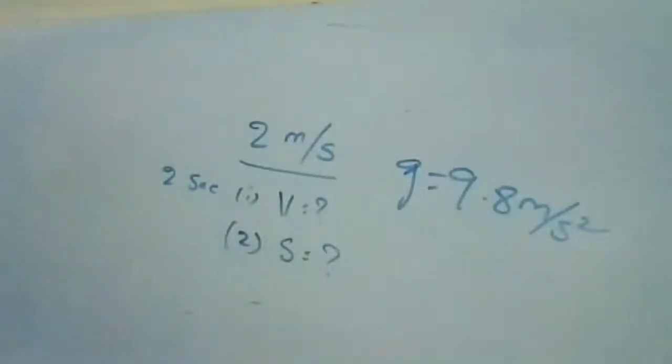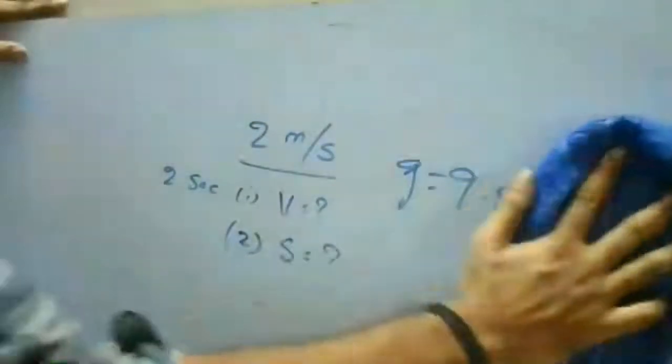Second one, how far is it below the helicopter? Those who know this question, those who want to do it, just try it. Others can concentrate here. We need to find the velocity and the displacement after 2 seconds.